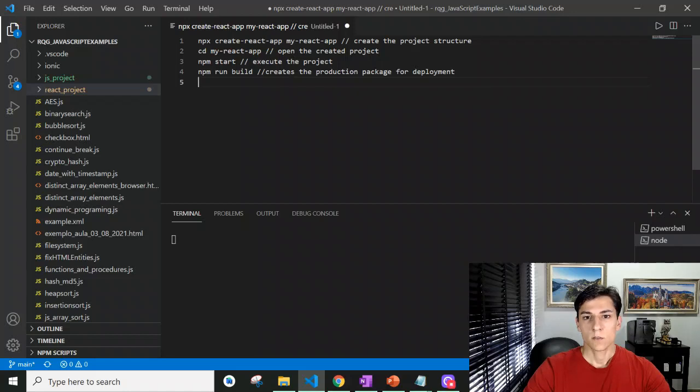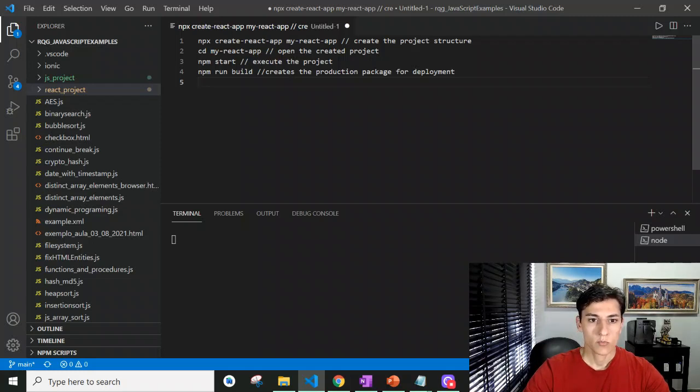In this video, we are going to see how to create a new React project and how its structure in files and directories is organized, how we can execute it to test the project, and to conclude, how to build the project to be deployed in a real environment. So let's take a look here.